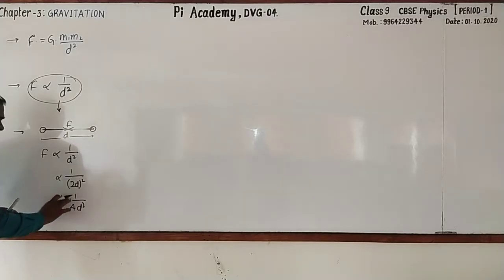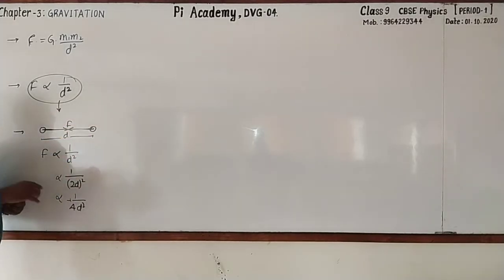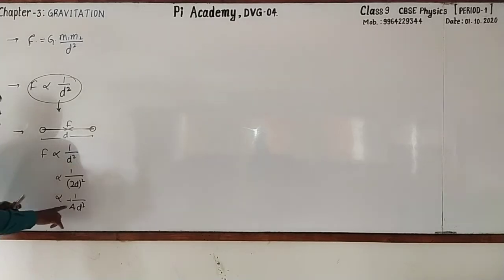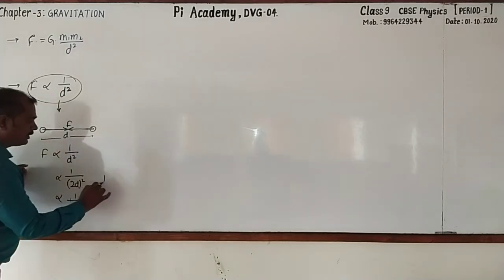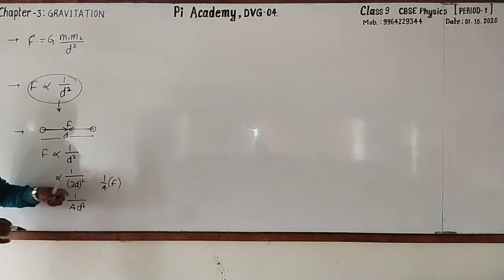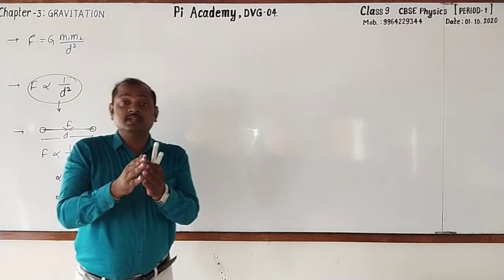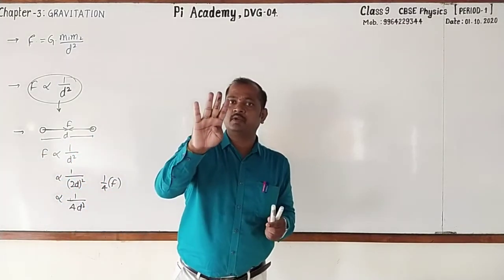Now, as the distance increases, whether the gravitational force increases or decreases, it decreases. It decreases by 4 times. That means it will be 1/4 of the previous gravitational force. Clear? Once again I tell you, when the distance is doubled, the gravitational force decreases by 4 times.